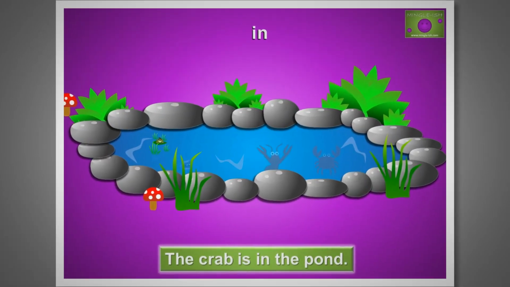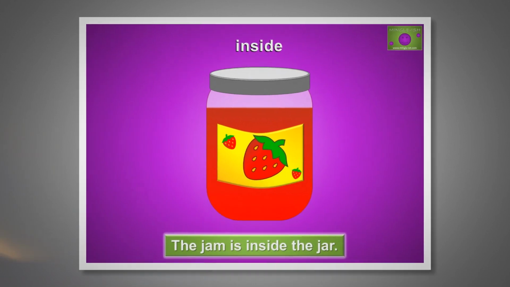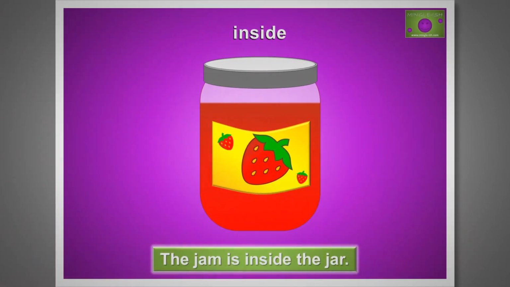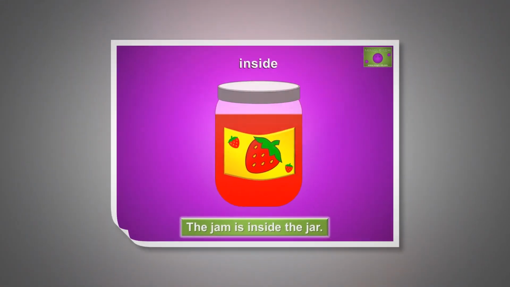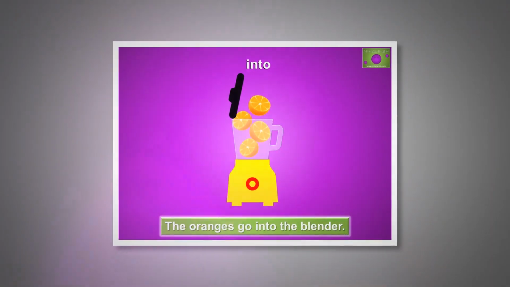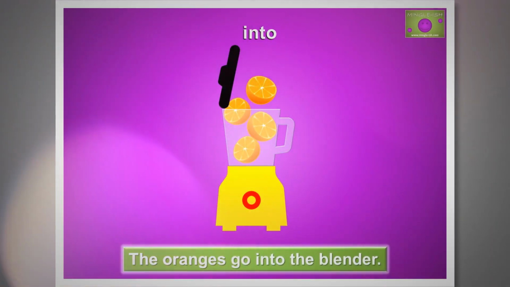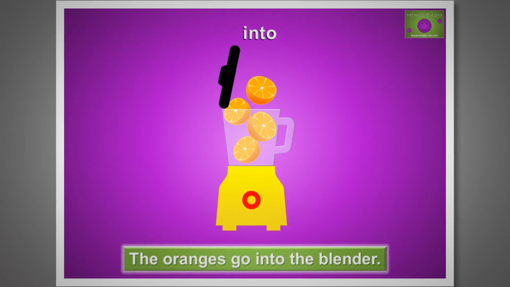In means surrounded by or inside. The crab is in the pond. Inside means the inner part. The jam is inside the jar. Into means movement to the inside. The oranges go into the blender.